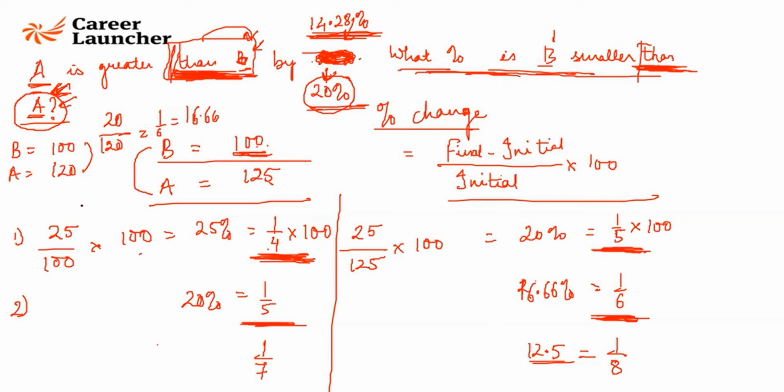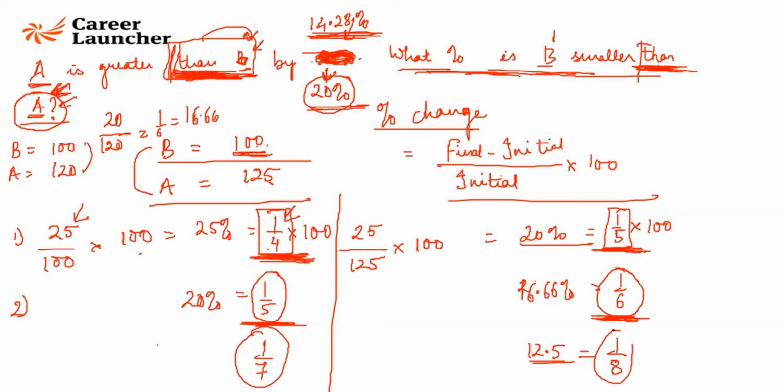See, when A was greater than B by 25%, B was smaller than A by 20%. You followed this? So A was greater than B by 1 by 4. Look at the fraction, 1 by 4. Here you got 1 by 5, correct? Look at the fraction here, 20%, 1 by 5. Here you got 1 by 6, correct? So if you have a 1 by 7 here, you'll get a 1 by 8 here, period. वही answer होता है.